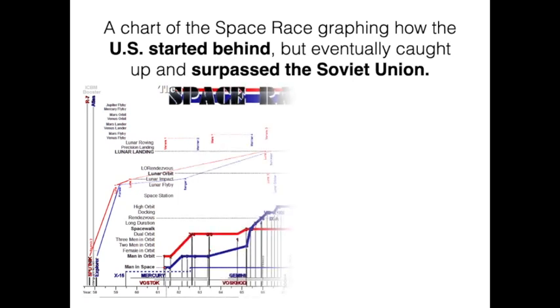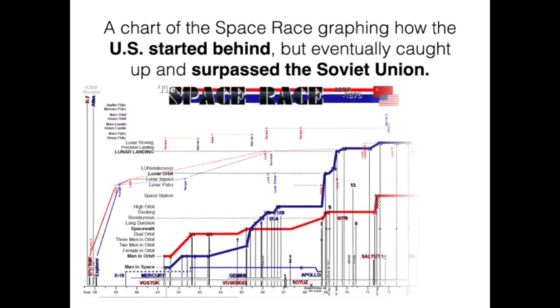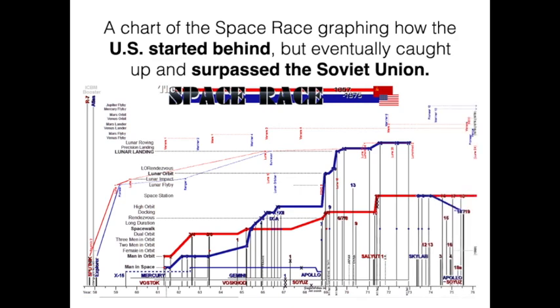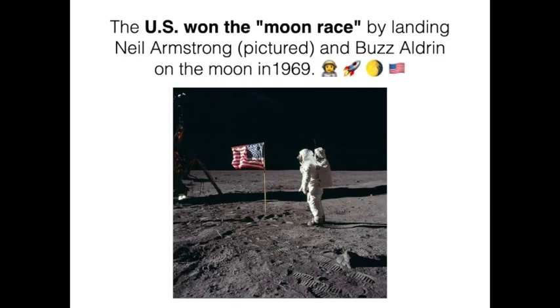The Soviets are ahead, and then it switches. And the Americans, the United States, finally catch up at a certain point, and they win an important part of the space race, which was called the moon race. The United States is first to the moon. They landed on the moon and planted the American flag there in 1969, and this was a huge accomplishment in the Cold War in showing that the United States could get there first before the Soviets. A lot of money was spent on this. Some people, looking back, say, was that the best use of our money? We'll talk about that in a moment.